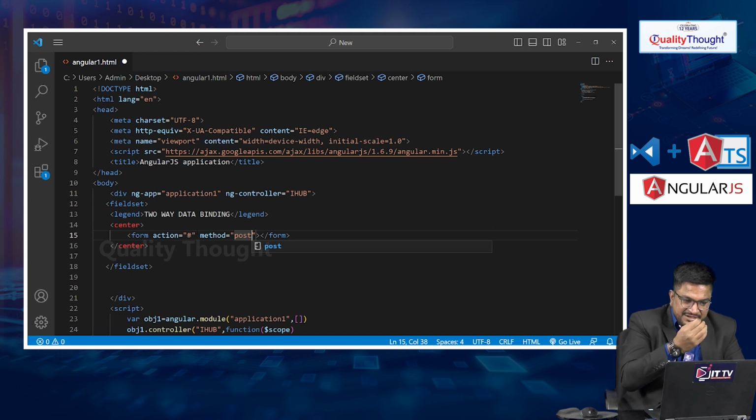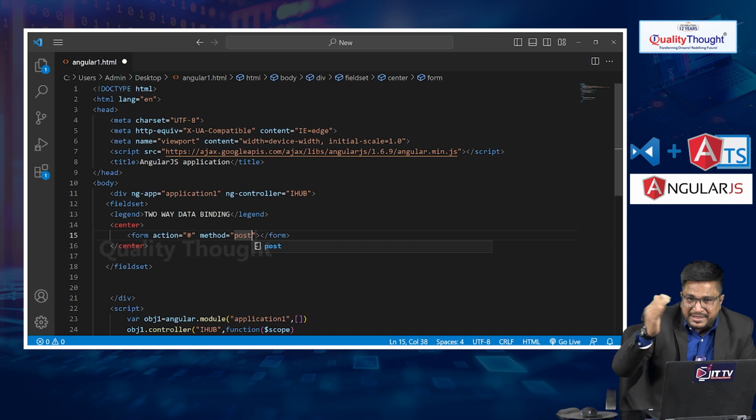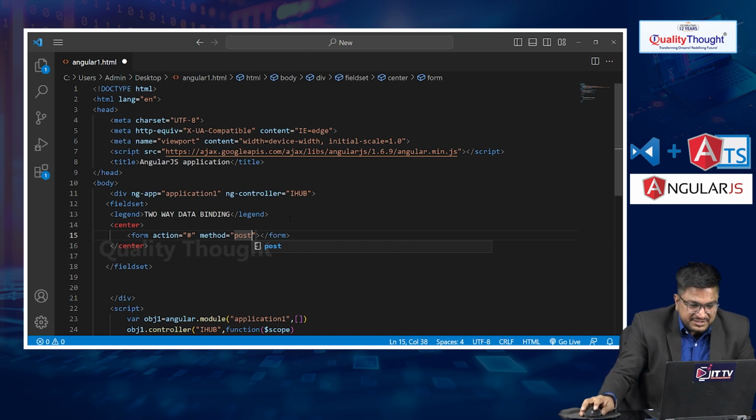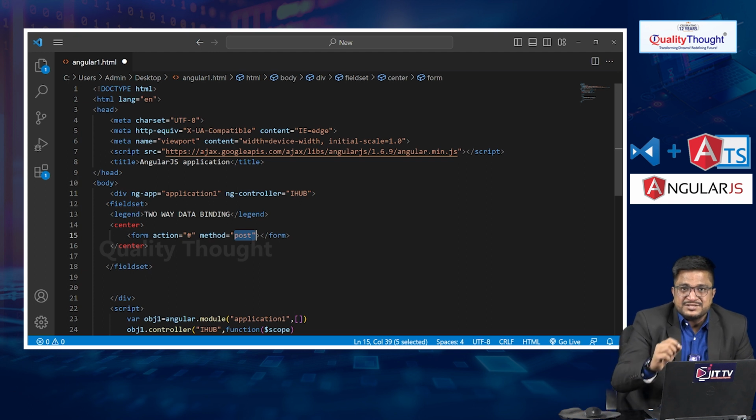If you want to send the complete form data from the front end to the back end, the most common method is post, because internally it uses the HTTP communication protocol, so we can provide security to our data. That's why we use method equal to post.